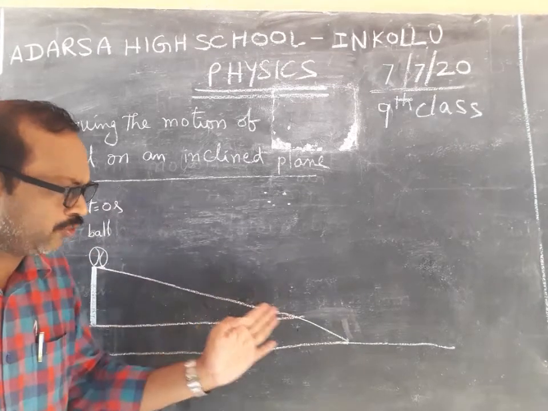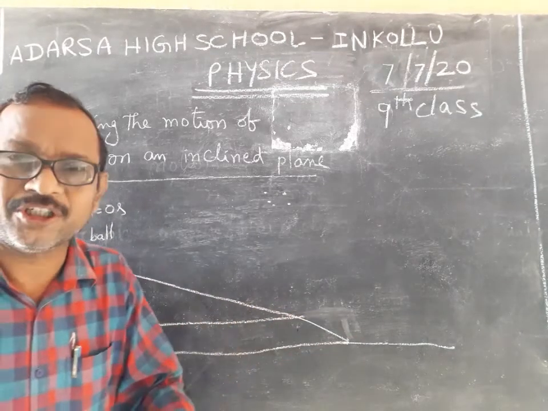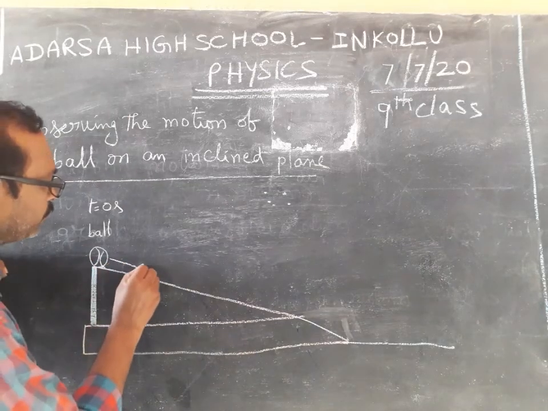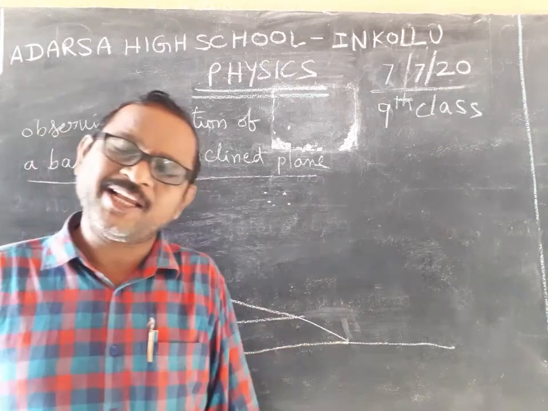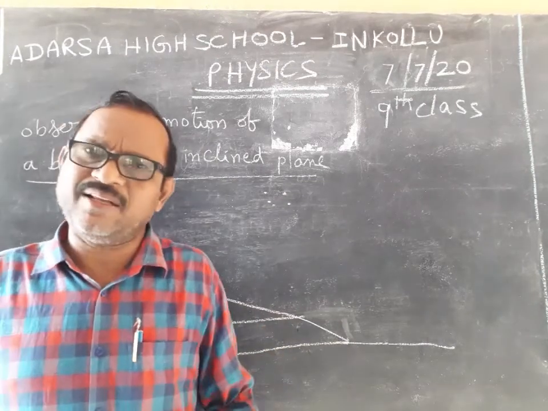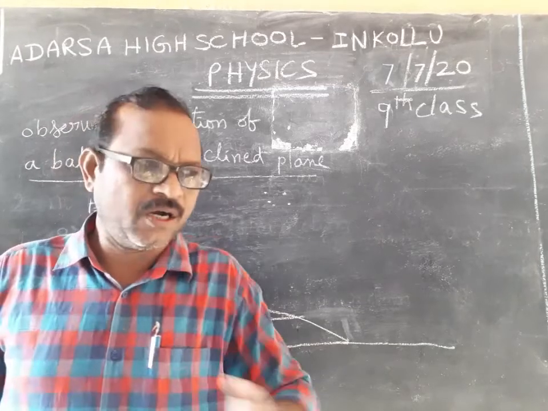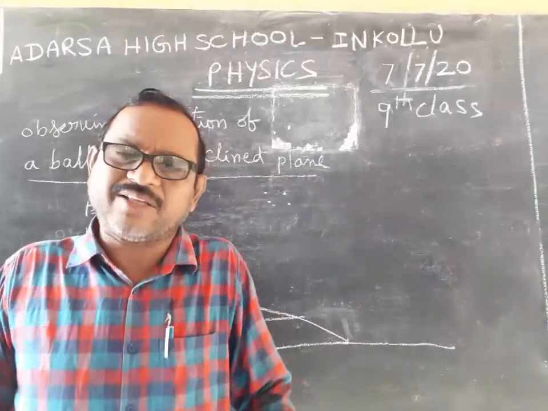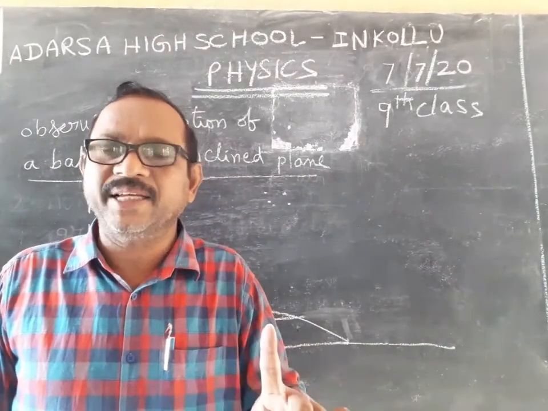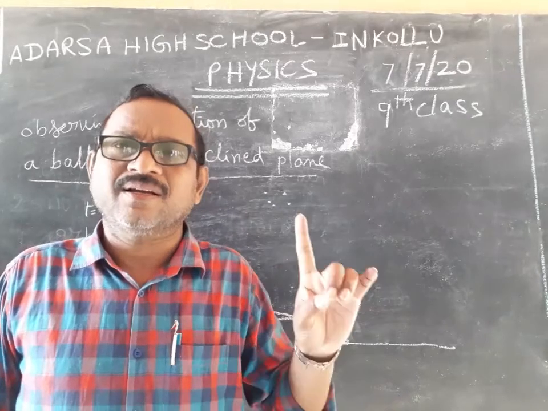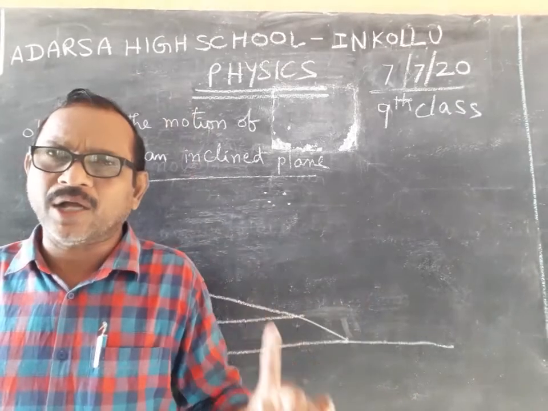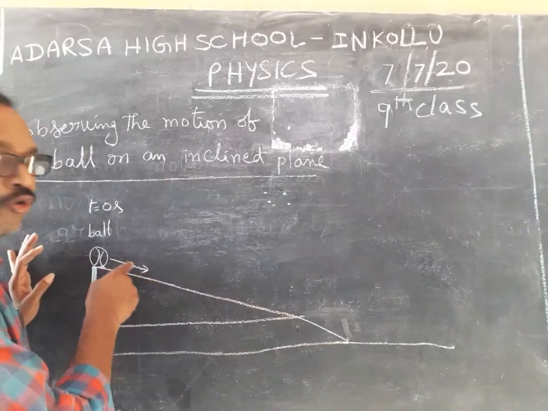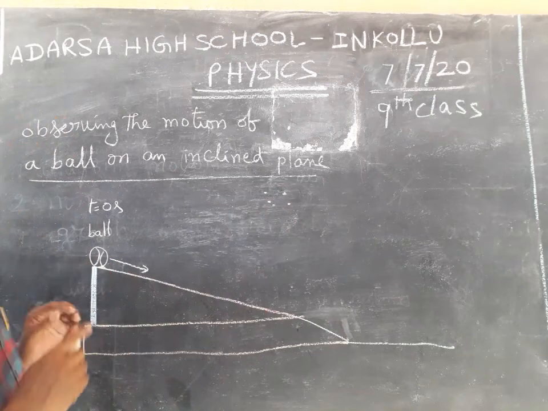Without applying any force, the ball will roll down. Why? Naturally, a ball comes down from an upper position to a lower position. It is natural. Everybody is attracted by the gravitational force. Due to the gravitational force, the ball continuously rolls down the inclined plane.